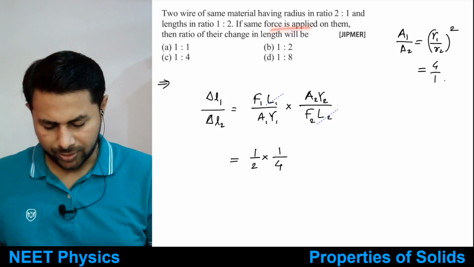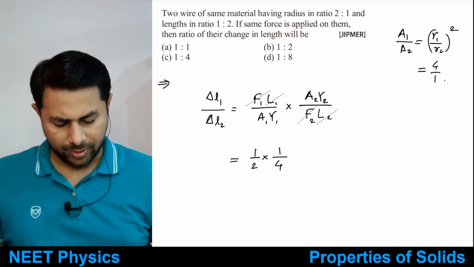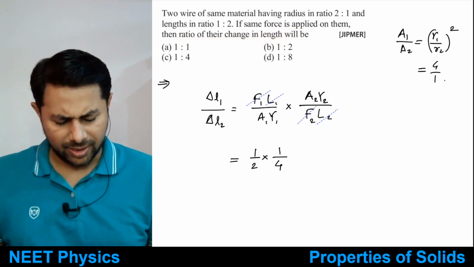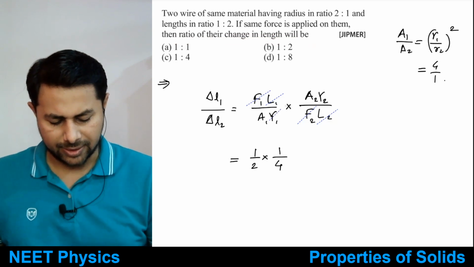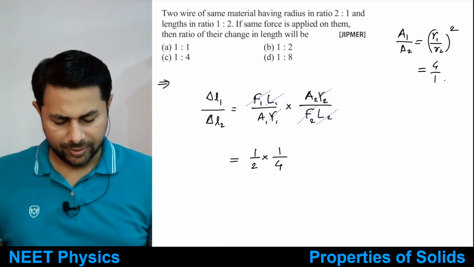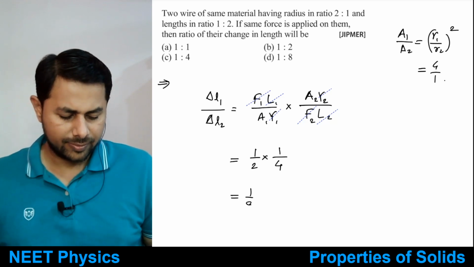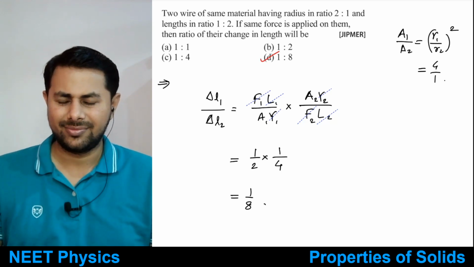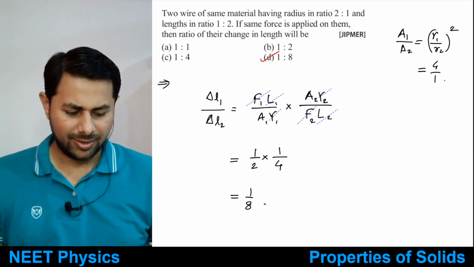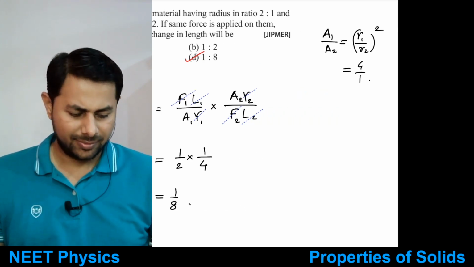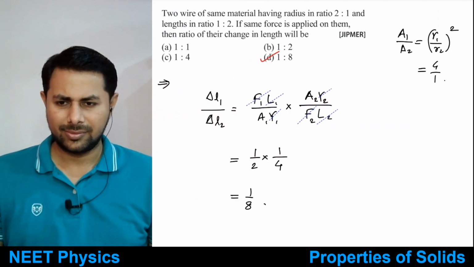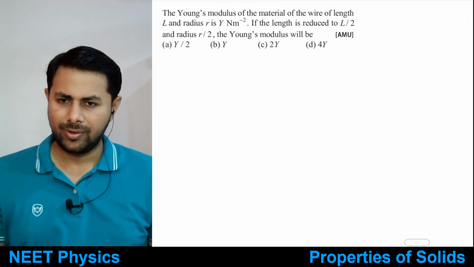Same force is applied, so force gets cancelled out. That's good. Then the ratio of their change in length will be, and material is also same, so Young's modulus is also cancelled, right? So it's 1:8. So that's the answer. Okay, option D. Right, this is very simple. Okay, it is clear, Indusha? Okay, let's see next one.